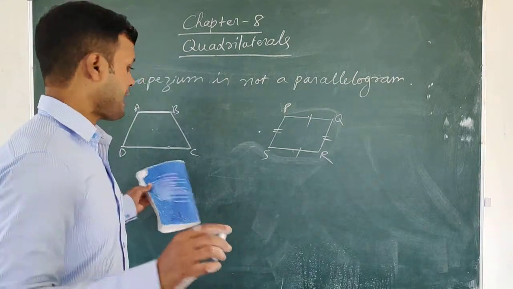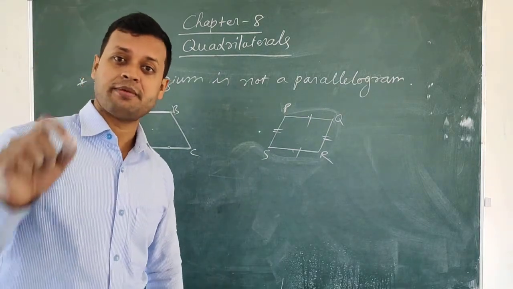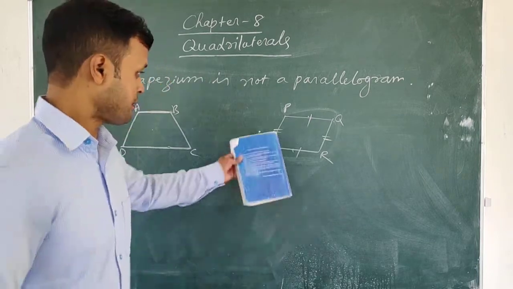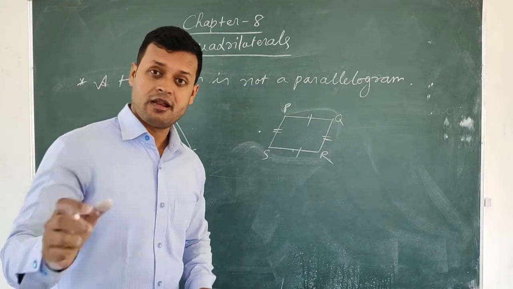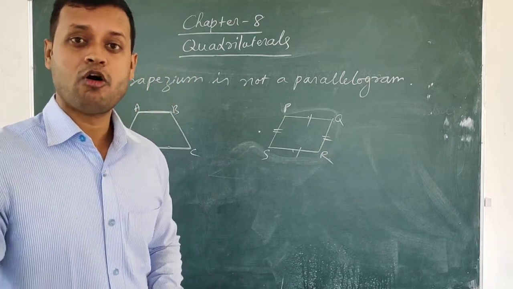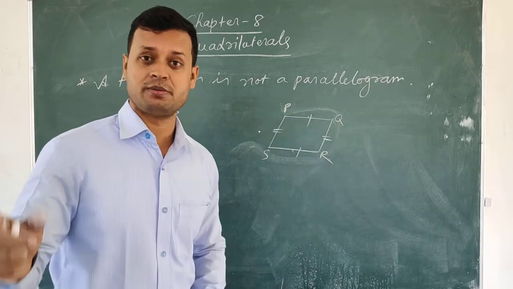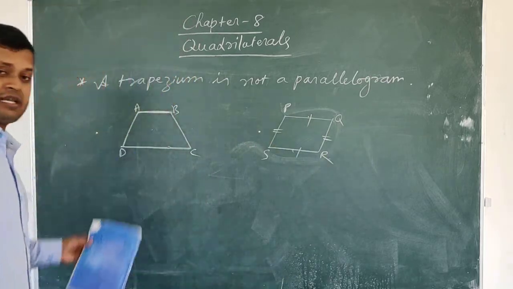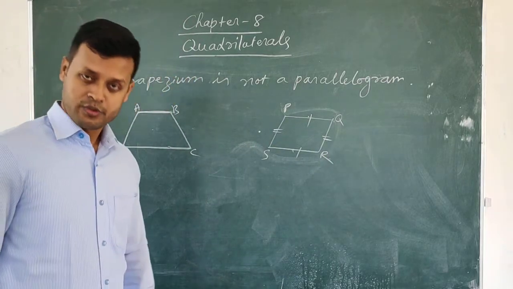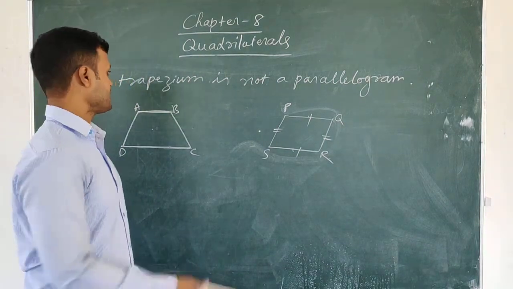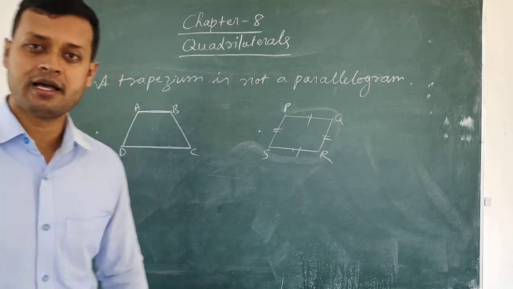So a trapezium cannot be a parallelogram because a trapezium cannot satisfy all the properties of a parallelogram. Understood? Because in a parallelogram, both pairs of opposite sides must be equal, and both pairs of opposite sides must be parallel also. But in a trapezium, we do not find this, isn't it? So we can say that a trapezium is not a parallelogram.